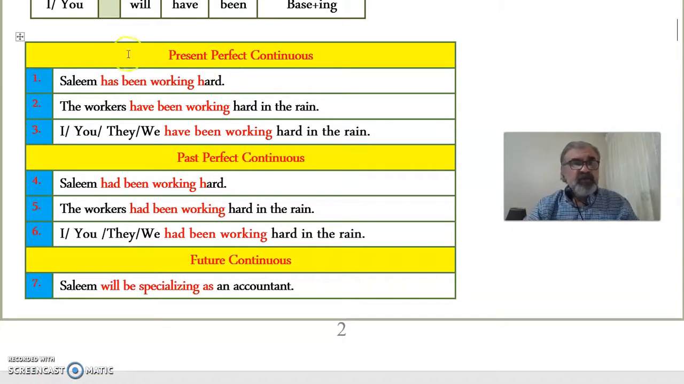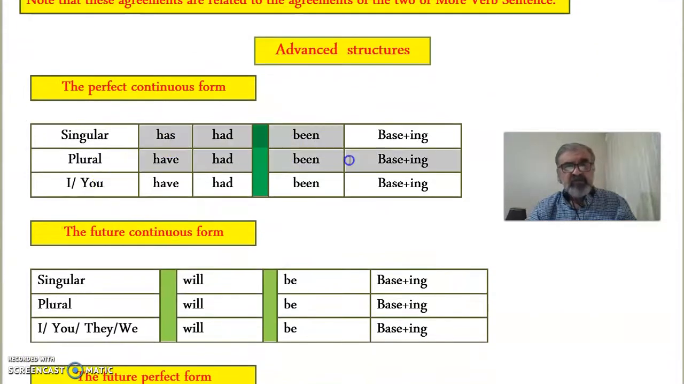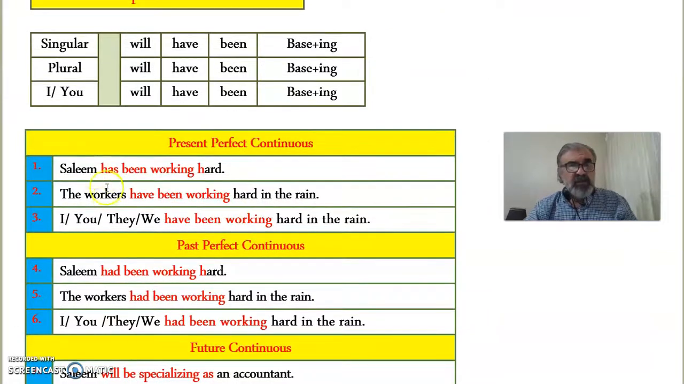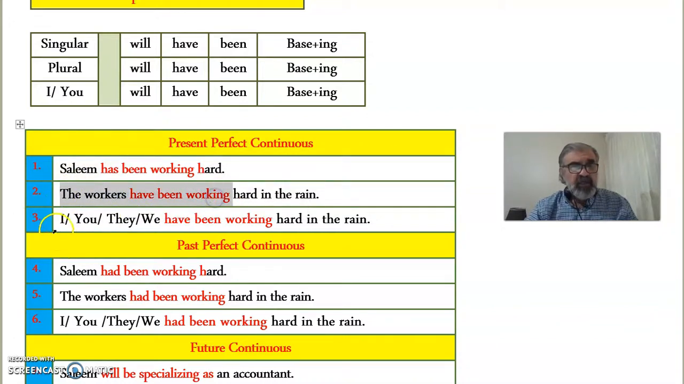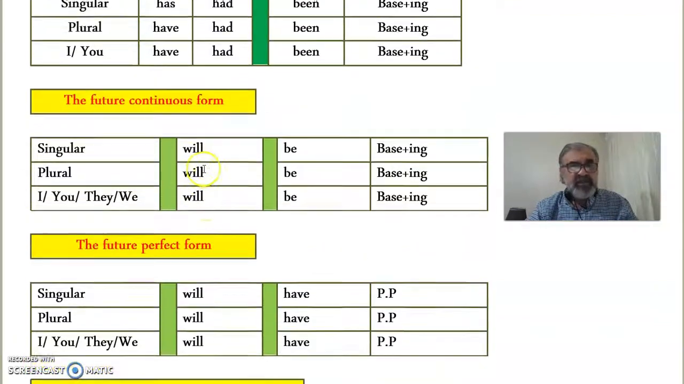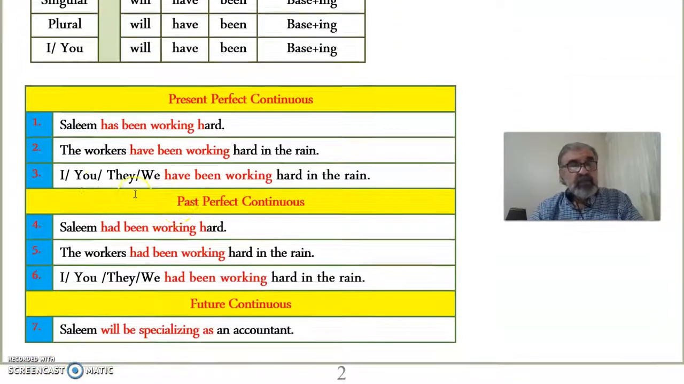Now, present perfect continuous, which is this one, okay? Salim has been working, singular, Salim. The workers have been working, and all these pronouns have been working. Now, as for the past perfect continuous, which is again the same one, but with had been working, as you can see, regardless whether we start with singular, plural, or any other pronoun.